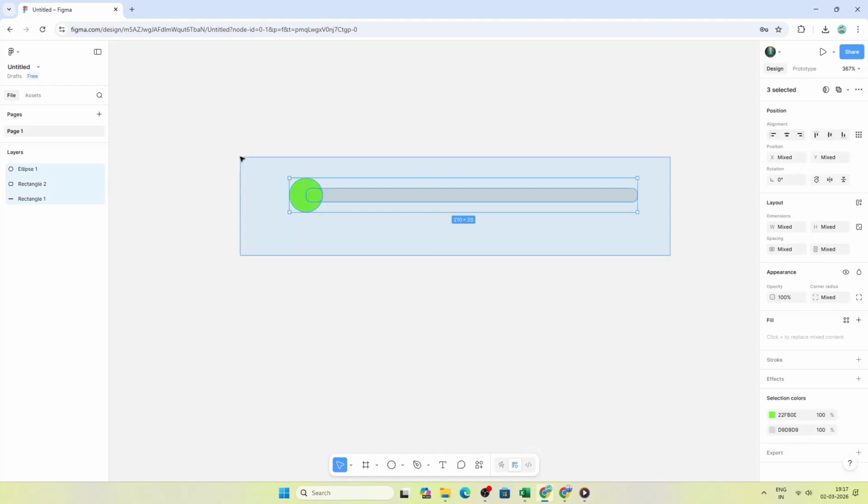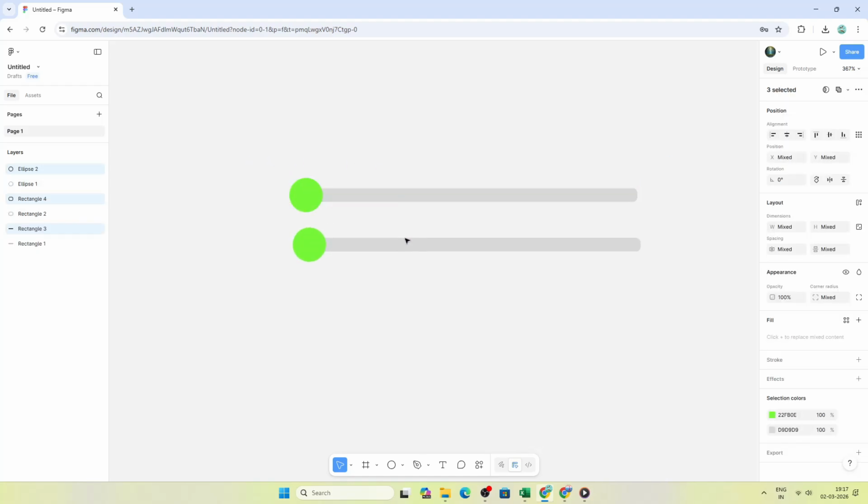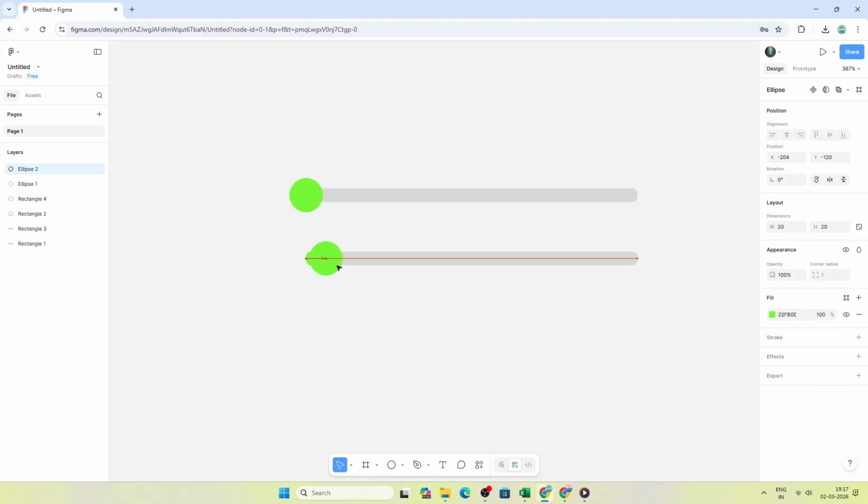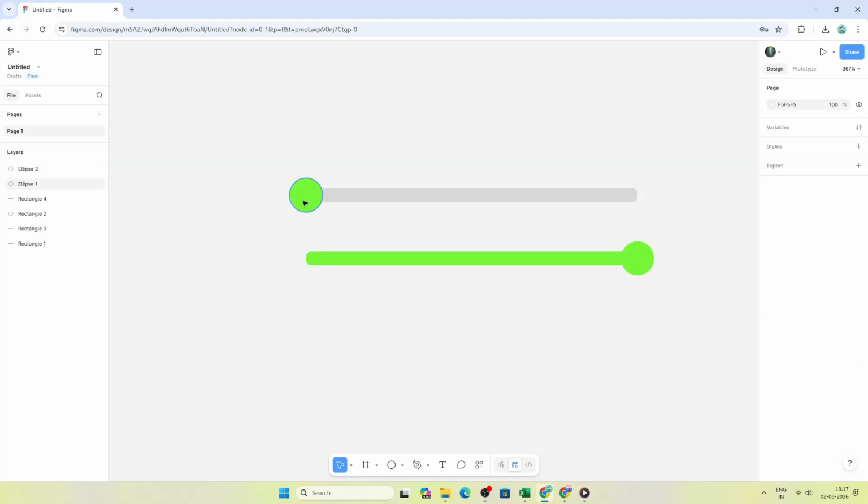Duplicate this whole setup to create the second state. In the duplicate, drag the colored rectangle so it extends toward the right end of the track, and move the circle to the right edge to match. Now you have two visual states, handle on the left and handle on the right, each with a corresponding fill.